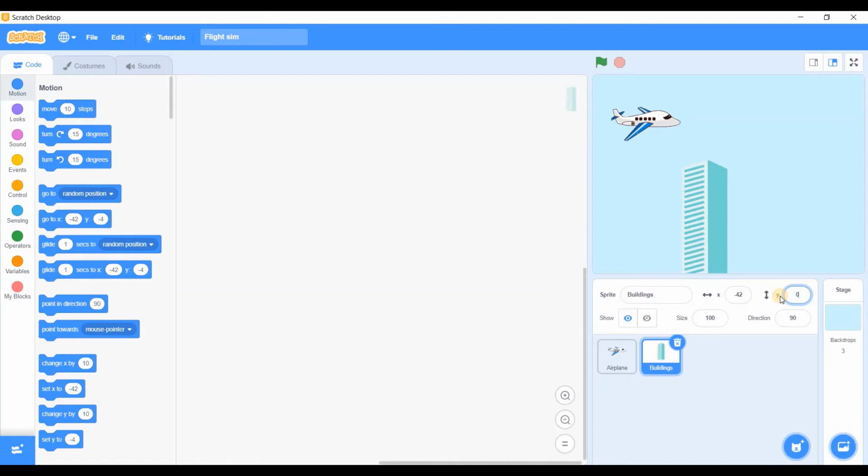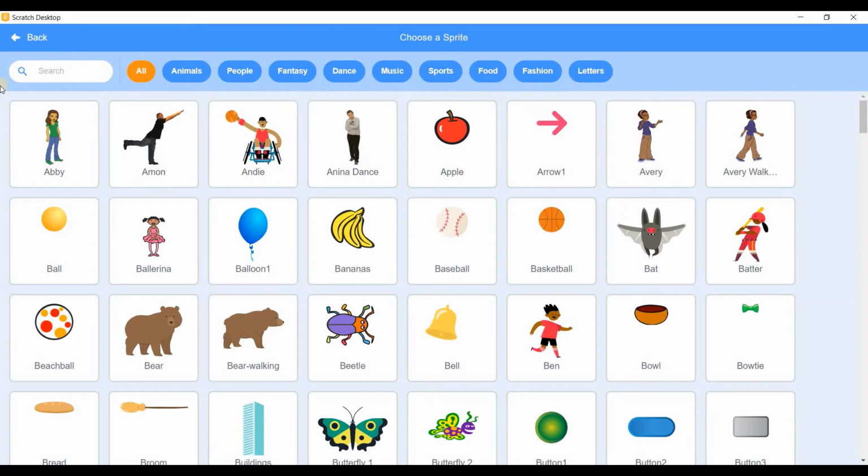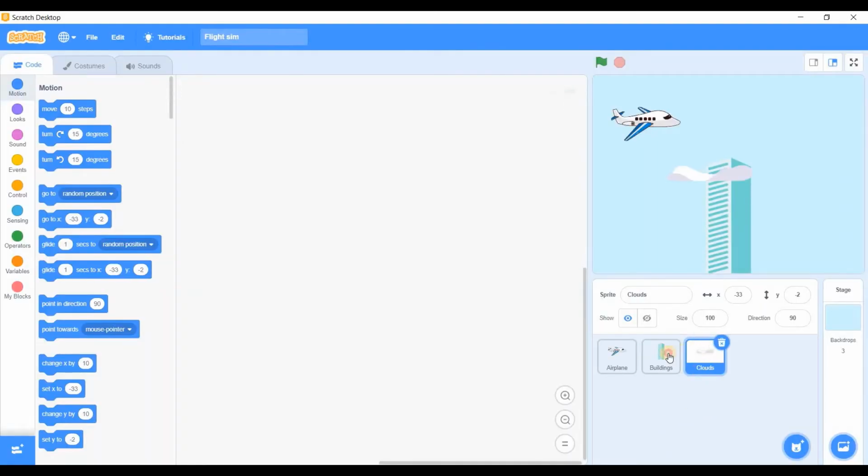Y should be 0. X we will leave as 0 again. Here I will add another sprite, or let me just go back and select cloud. So I will select this one, and here I will duplicate it when it's almost time to export our game.